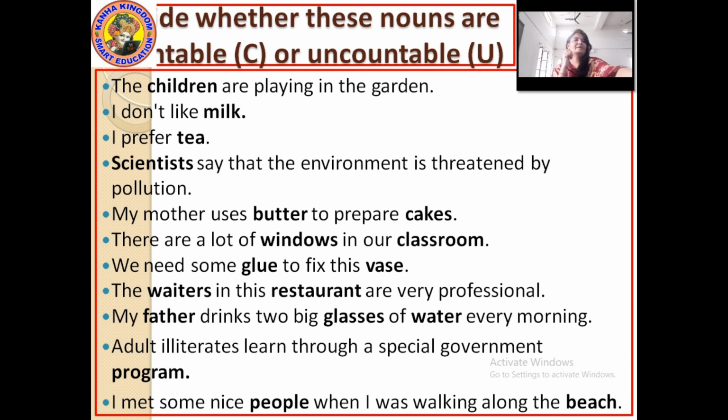Beach and people, again the same. People can be counted, and beach, can it be counted or not? Yes, beach can also be counted.